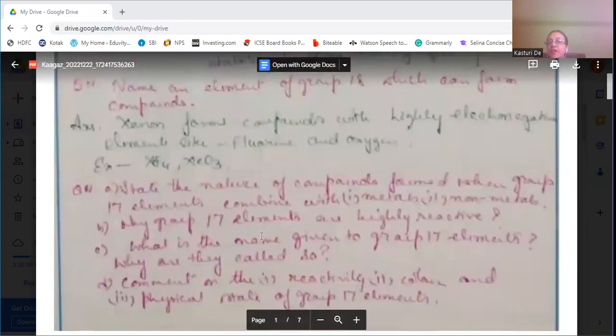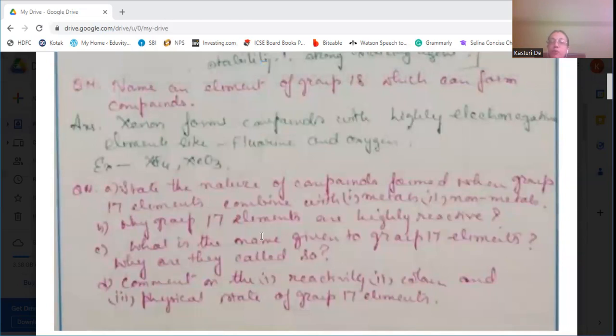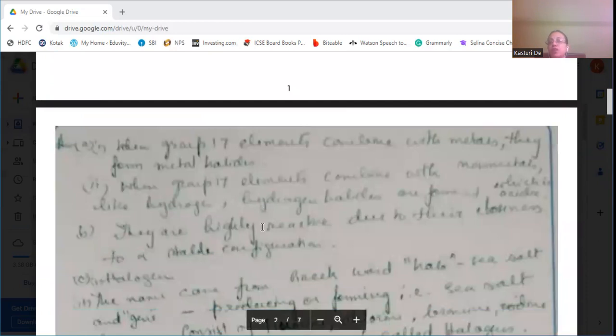First is, state the nature of the compounds which are formed when group number 17 elements combine with metals and non-metals. When combined with metals, they form metal halides. And for non-metals, if they combine with hydrogen, then it forms hydrogen halide, which is acidic in nature. And with metals, they form metal halides.